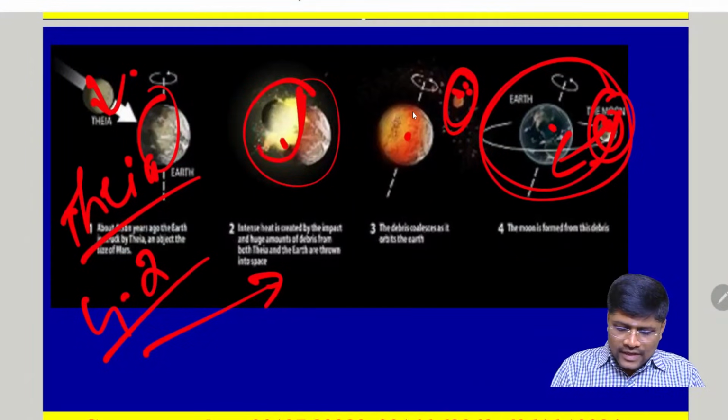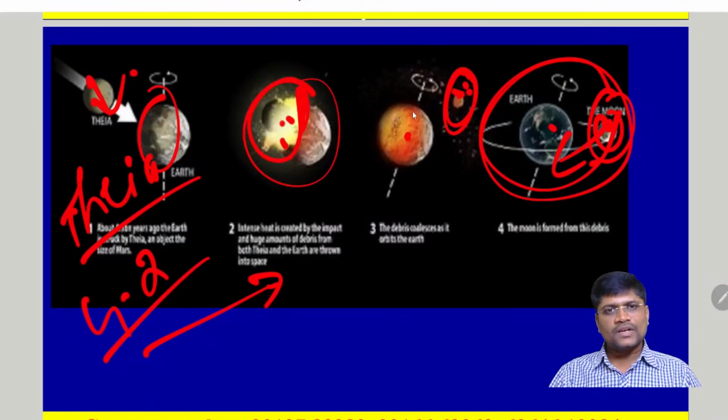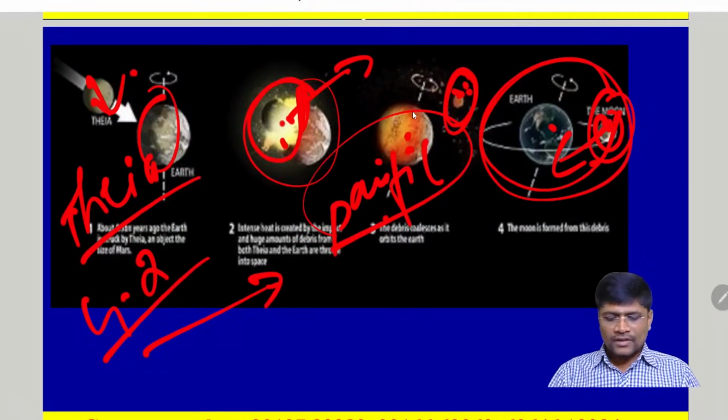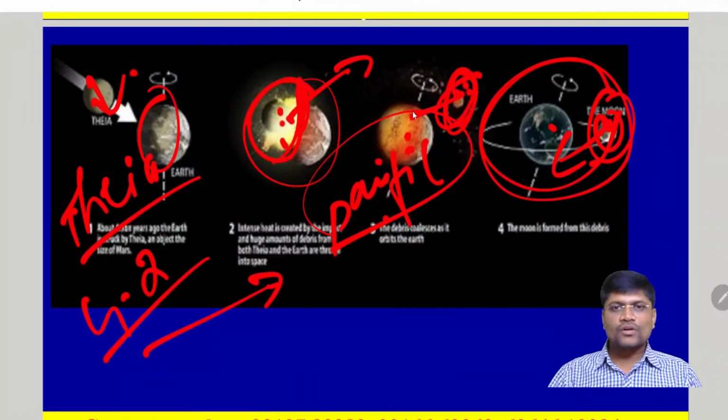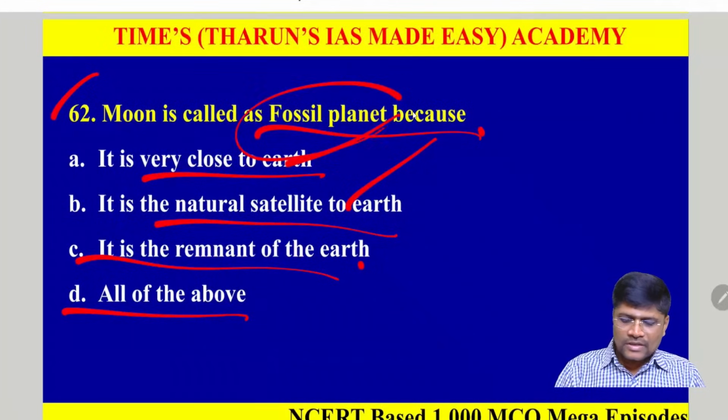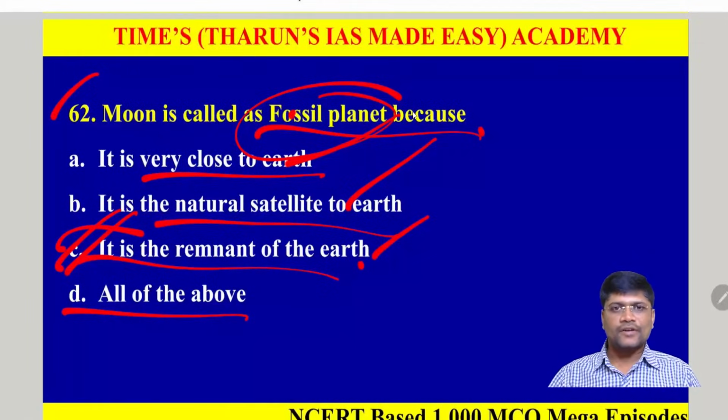The portion of the Earth where it got detached is filled with a trench, and the trench is filled with a huge water body called the Pacific Ocean. So the Pacific Ocean is the place where the part of the Earth got detached. That's why we call the Moon a fossil planet, because it is a remnant of the Earth itself. Clear? Though it is a natural satellite of the Earth, it is very close to the Earth. But the question is about the fossil planet. The keyword is fossil, because it is a remnant of the Earth. So option C is correct.